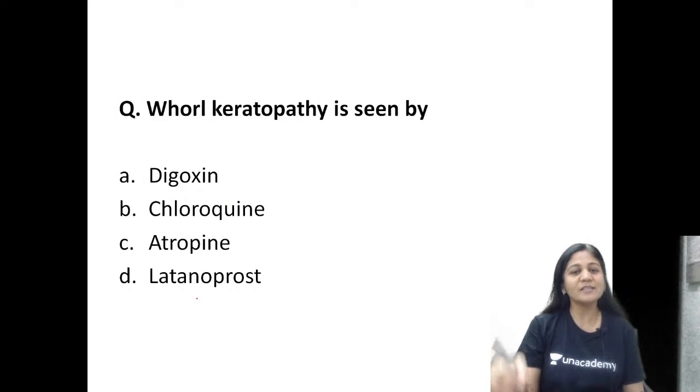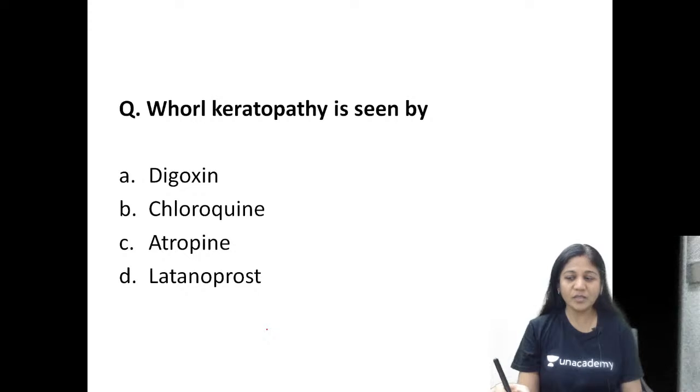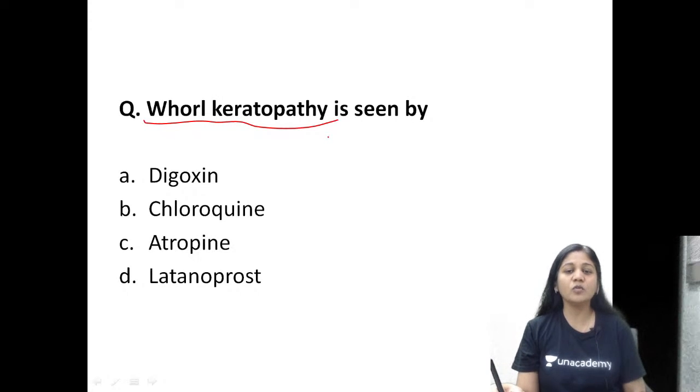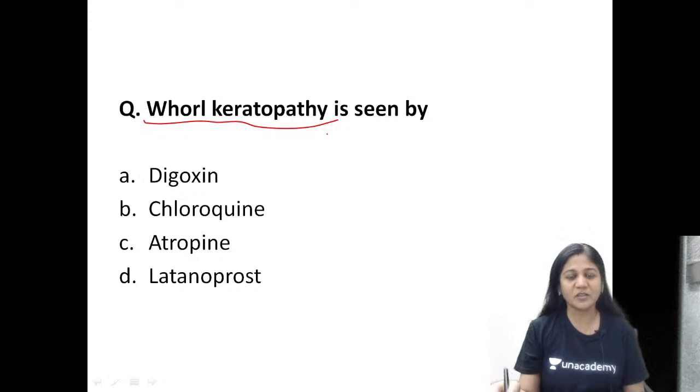Now friends, let us start with our questions. The first question which we are taking today is on vortex keratopathy. A similar question has been there in your exams. They have asked you: vortex keratopathy or whorl-shaped keratopathy is seen in which condition? Can anybody tell me where you have this vortex keratopathy?